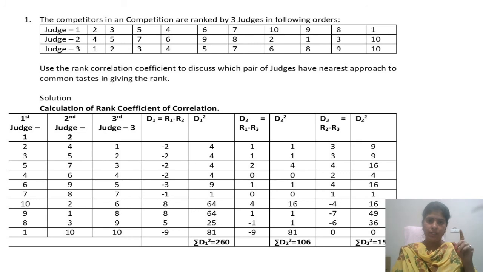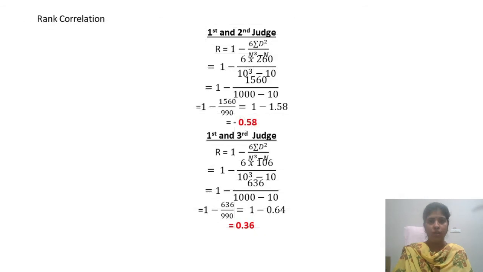Last column again, second column minus third column. That is 4 minus 1 is 3, square of that 9; 5 minus 2 is 3, square 9; 7 minus 3 is 4, square 16; 6 minus 4 is 2, square 4; 6 minus 4 is 2, square 4; 9 minus 5 is 4, square 16; 8 minus 7 is 1, square 1; 2 minus 6 is minus 4, square 16; 1 minus 8 is minus 7, square 49; 3 minus 9 is minus 6, square 36; 10 minus 10 is 0, square 0. Total 152.